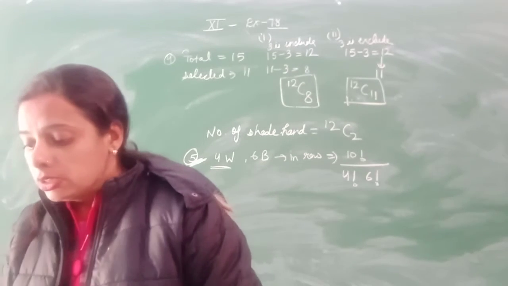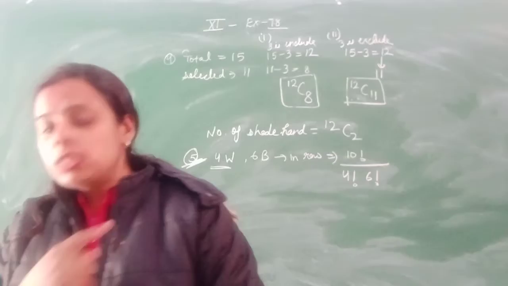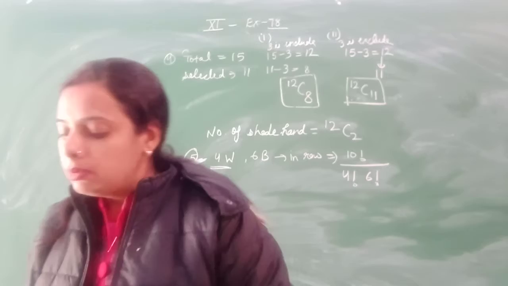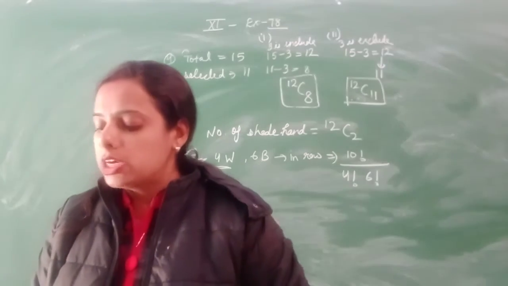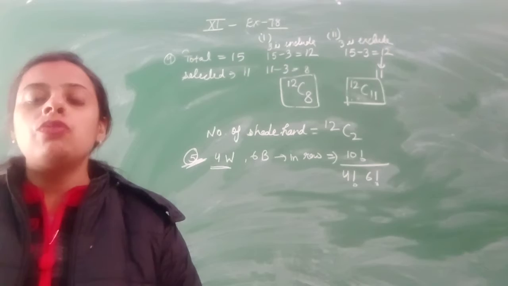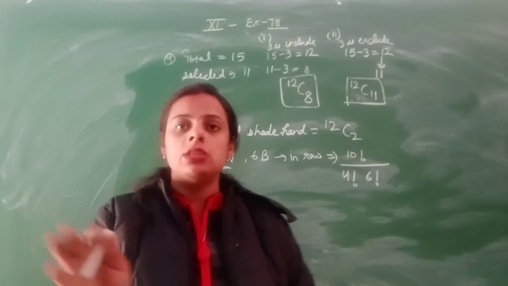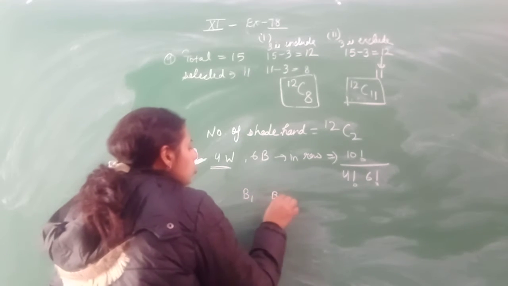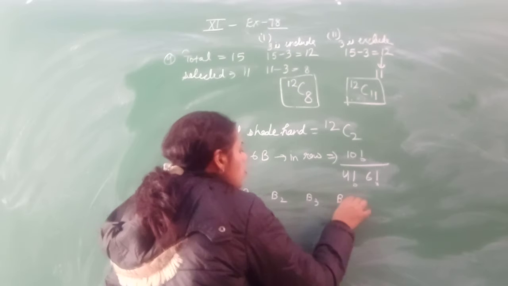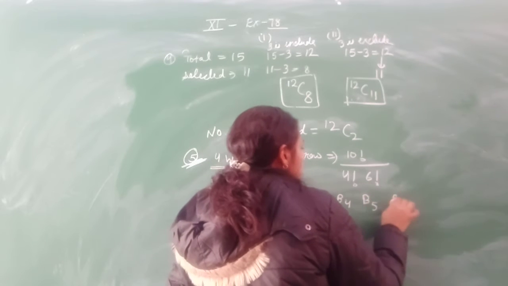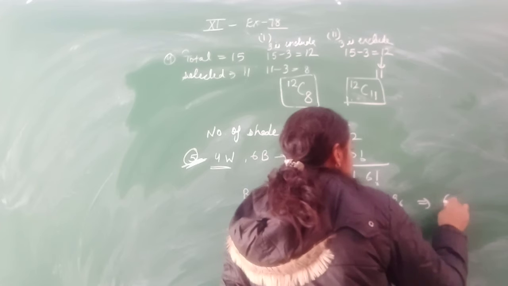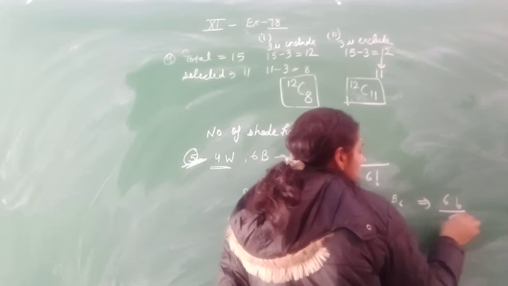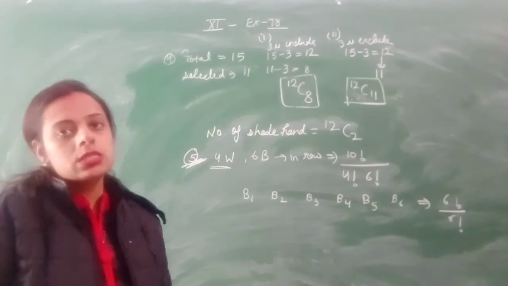Next is the second part. The previous answer is only possible when no condition is given here. But the condition is that no white balls are together. So what will you do? You must scatter the black balls first: black 1, black 2, black 3, black 4, black 5, black 6. Their arrangement will be 6 factorial, 6P6, but because these are identical, it is divided by 6 factorial.